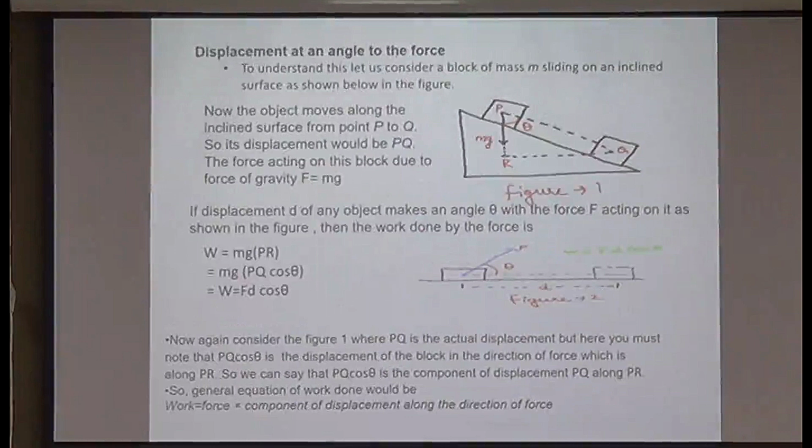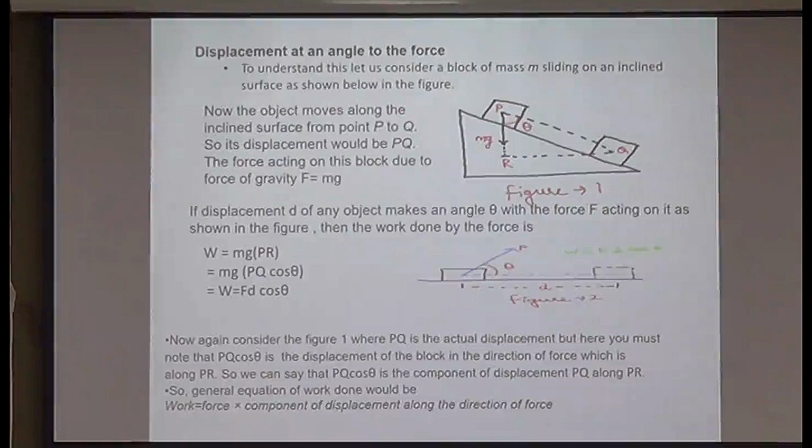Now, if you look at the lower figure 2, you will notice that the force is at an angle of theta to the displacement. So, the formula for work done will be Fs cos theta. Now, if this theta becomes 90 degrees, we know cos 90 is 0. So, the work done will become 0. So, we have discussed work which can be positive, negative or 0.